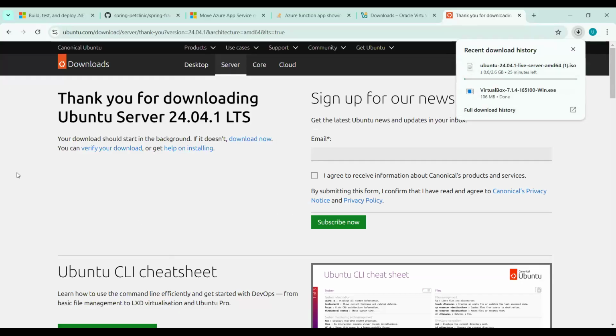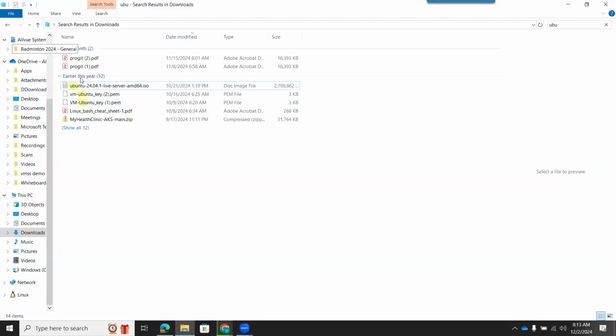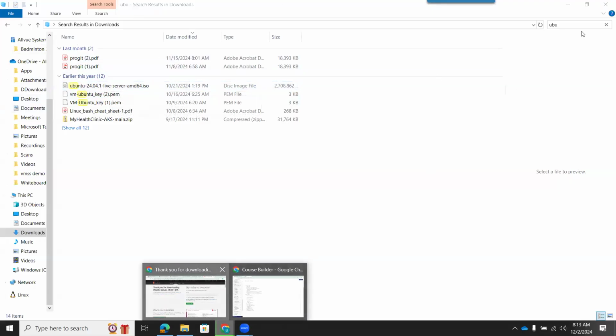So let me see if I have already downloaded. Okay, so I already have one downloaded image. You can see I have already downloaded Ubuntu 24.01. So I will skip this download because I have already downloaded it.